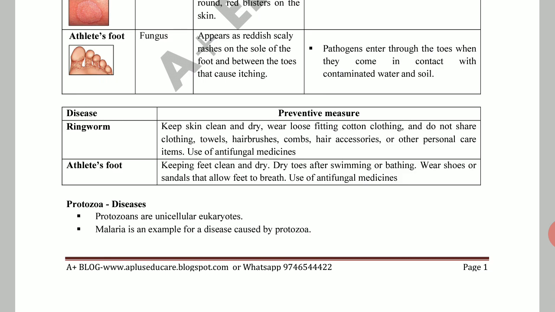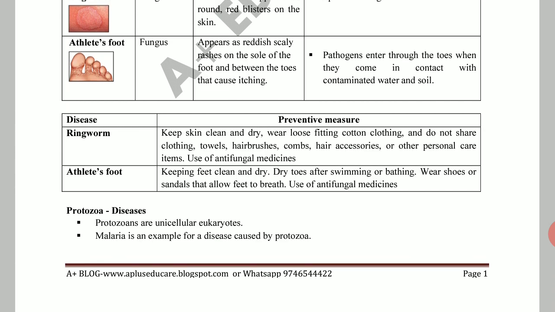See the preventive measures. Here, ringworm. To avoid ringworm, keep skin clean and dry. Always after bathing, you should clean your skin and make it dry. Wear loose cotton clothes.